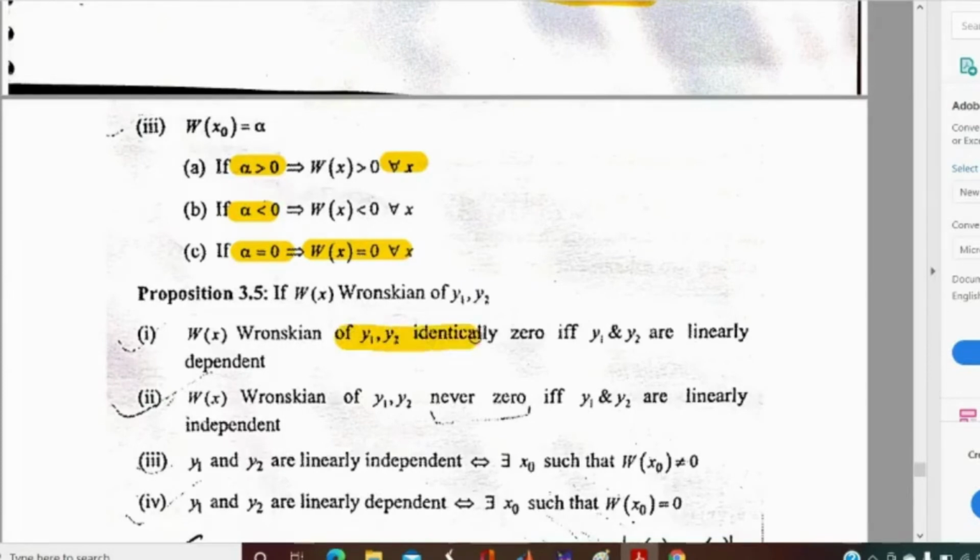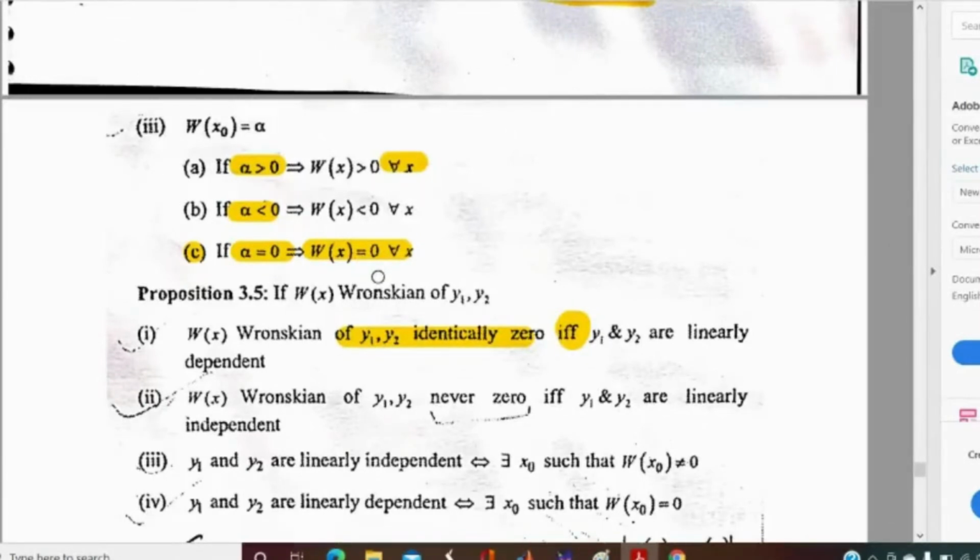If Wronskian is identically 0, that is, if Wronskian satisfies condition 3, then we can say that the solutions are linearly dependent, and it is an if and only if condition. Sir, identically 0 means? Identically 0 means throughout the interval it is 0. That is, it will be a 0 value throughout the interval. If we choose any point of the domain, then we get 0.